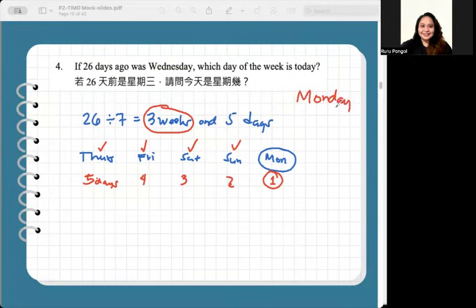The word ago means moving backward from today to reach Wednesday. Once we reach the third week of Wednesday, since 26 divided by 7 is 3 weeks and 5 days, as we reach the third Wednesday, the task is to move forward to find today. A common mistake is trying to keep counting backward after reaching Wednesday. After identifying the reference day, always move forward to determine today. Final answer, Monday.